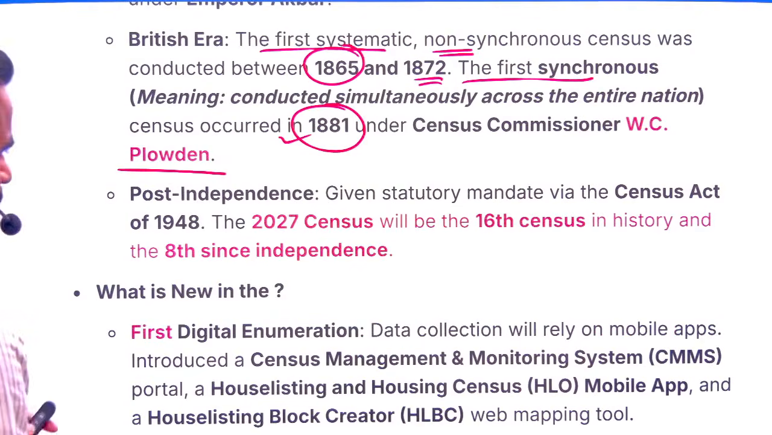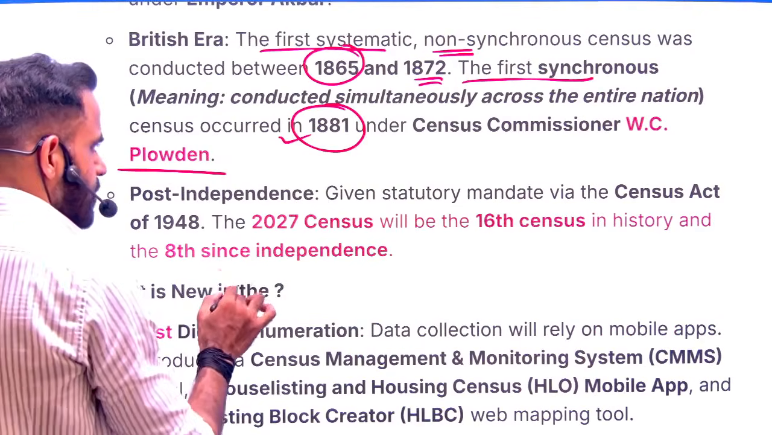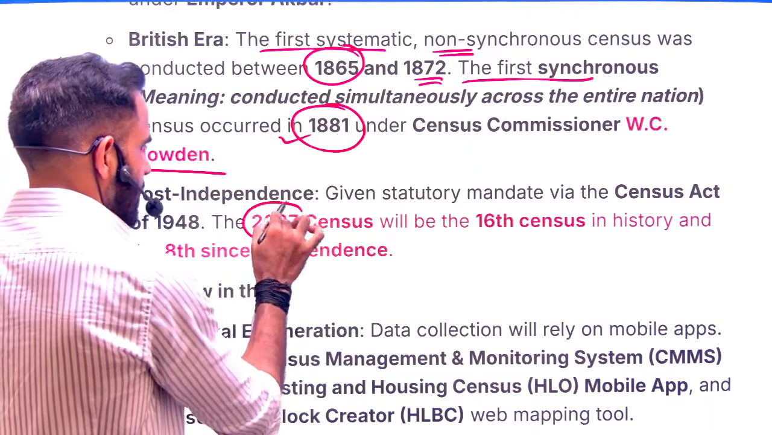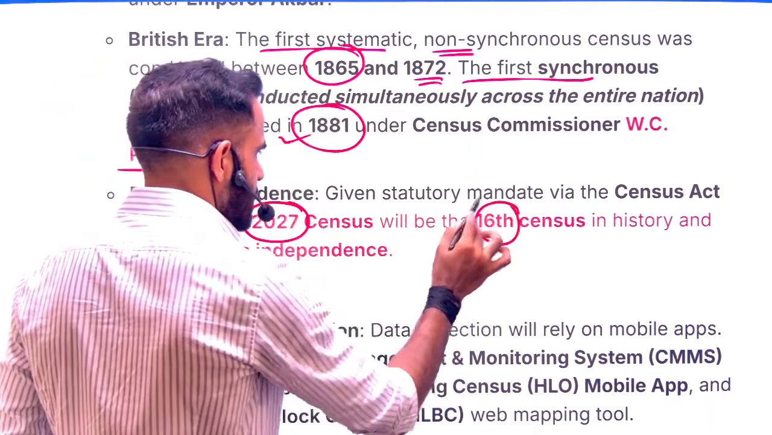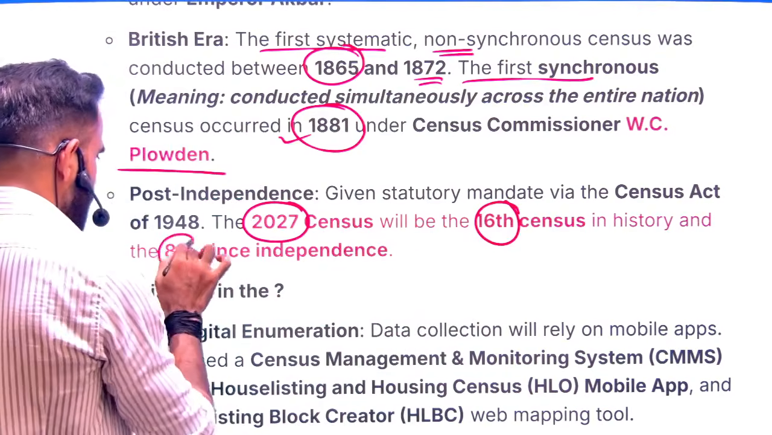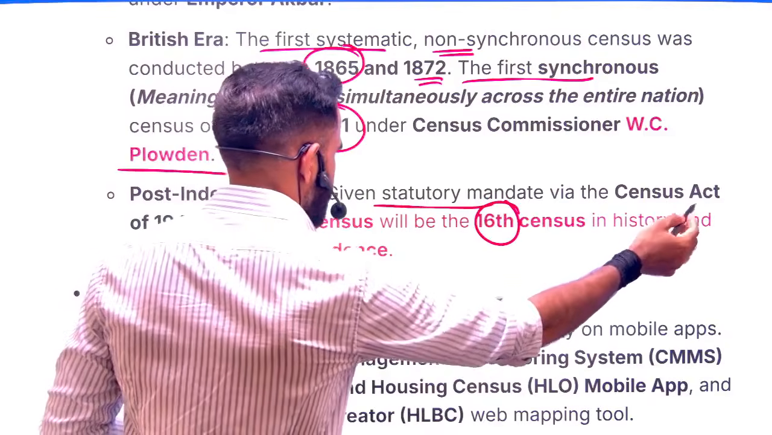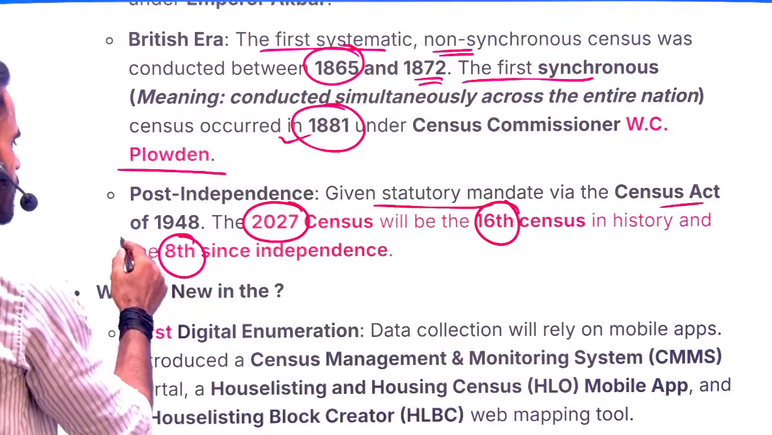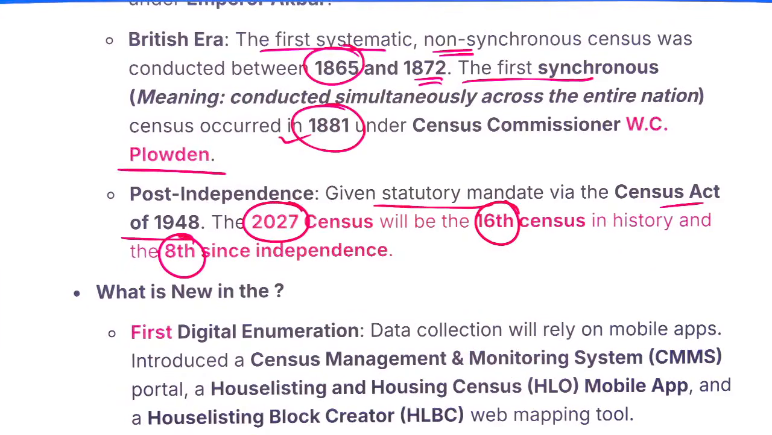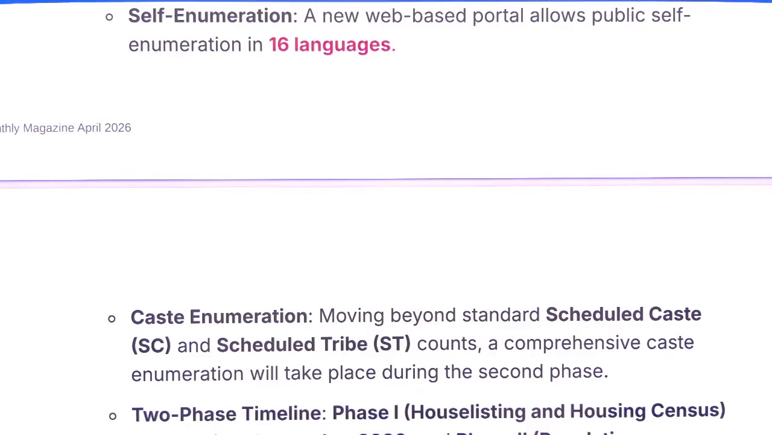And if I need to discuss the number or facts related to this, the 2027 census will be the 16th census, and this will be the 8th after independence. The authority to conduct this is as per the provisions of the Census Act of 1948. So basically this provides the statutory backing to this entire exercise.